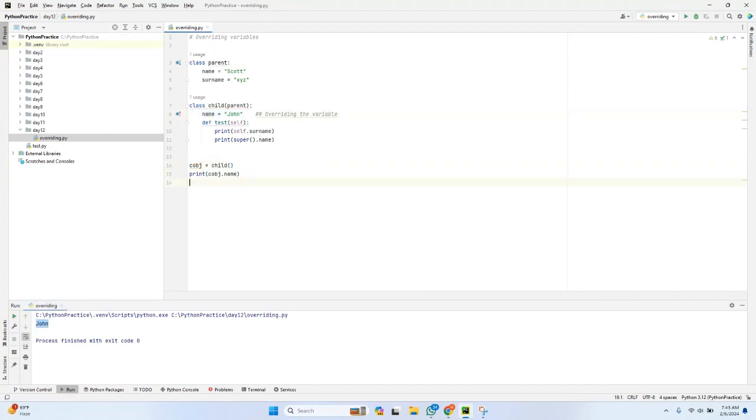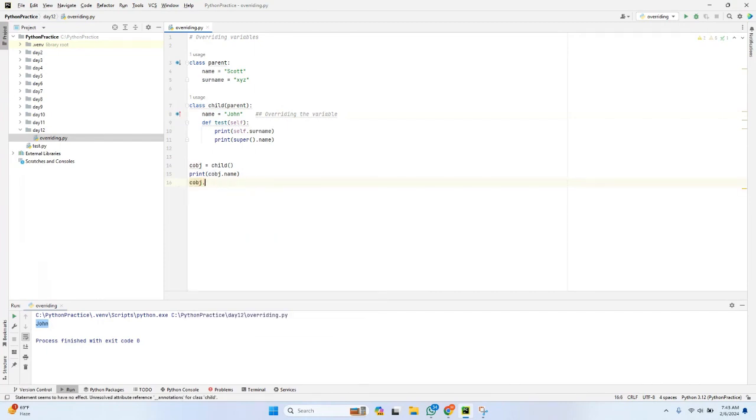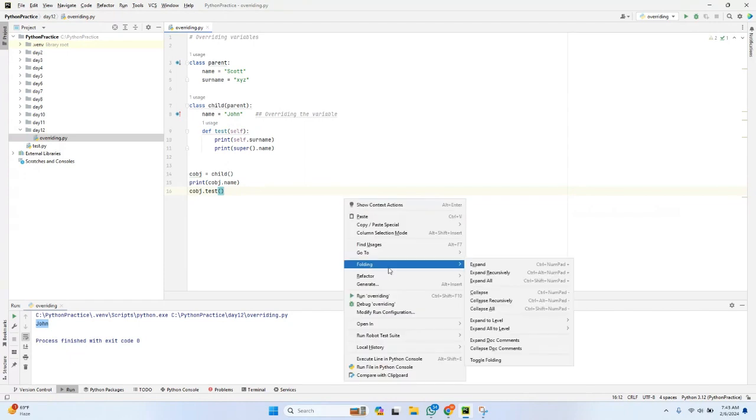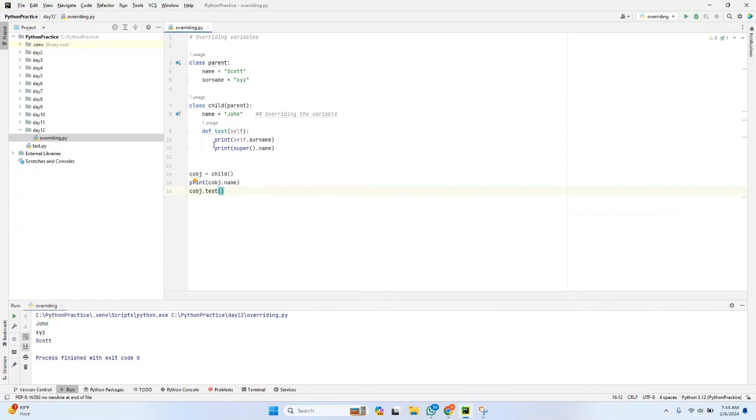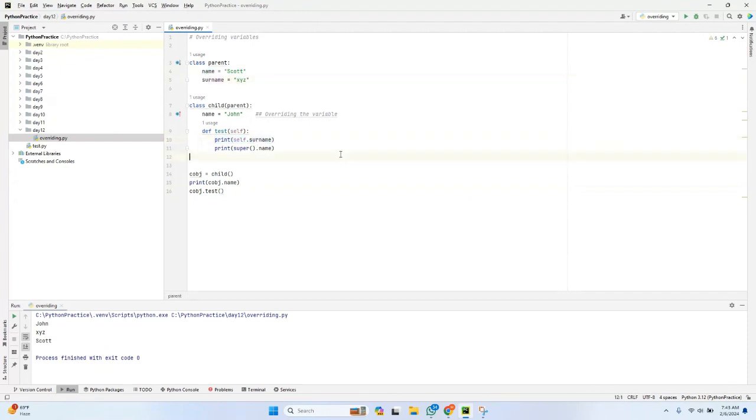With the same instance or object, I will call the method which is there in the child class. What is the method? It is the test method. Upon calling this, it will execute surname, which is not overridden, and is present in the parent class. Even though it is present in the parent class, since it is a class variable, for accessing it I have used self.surname. By using this self.surname, it has printed XYZ. Similarly, since name is already there in the parent class, I'm trying to access the same name variable from the child class. For that, I have used super.name.